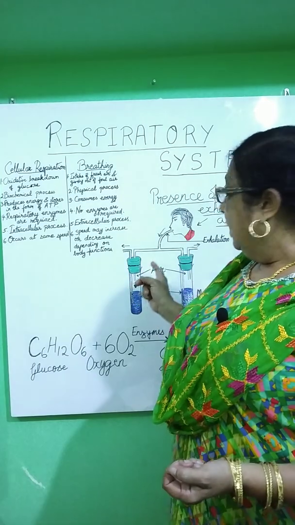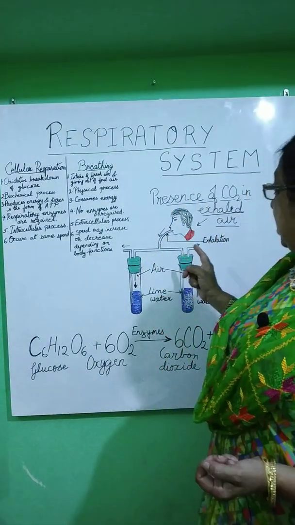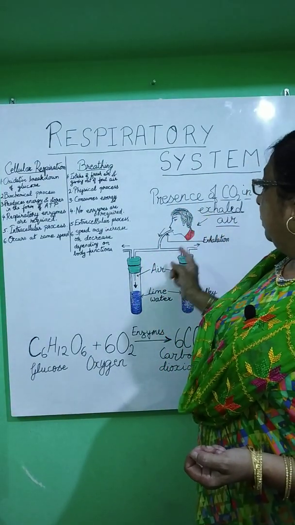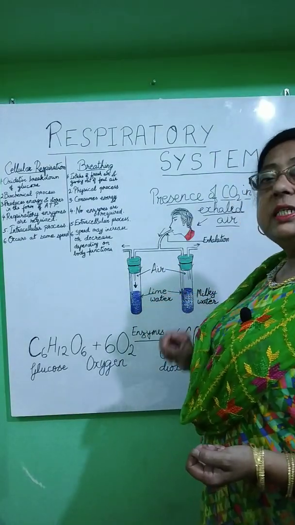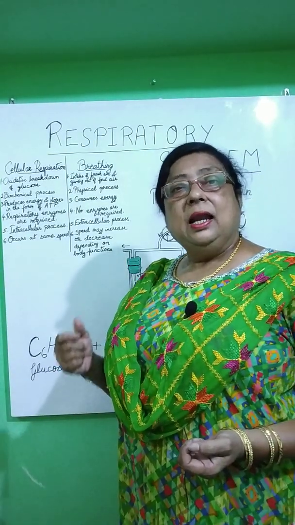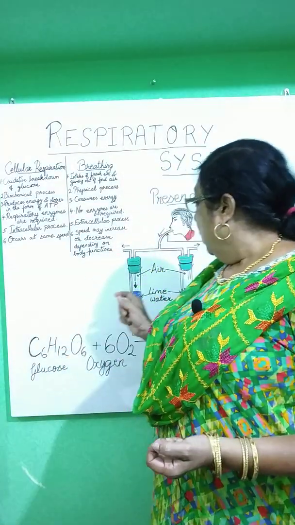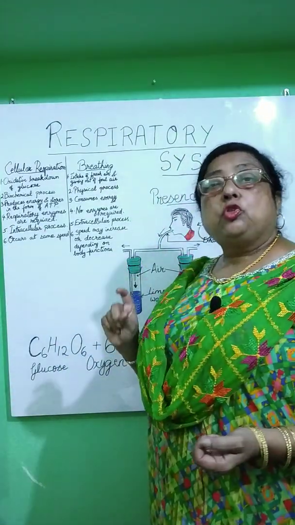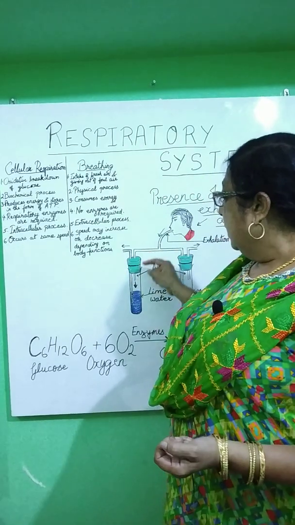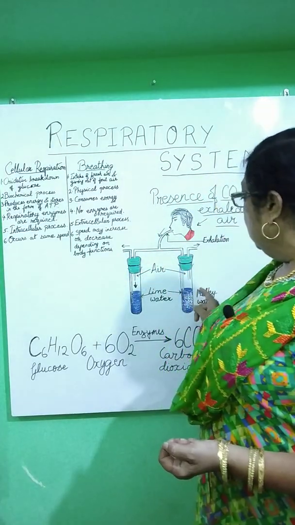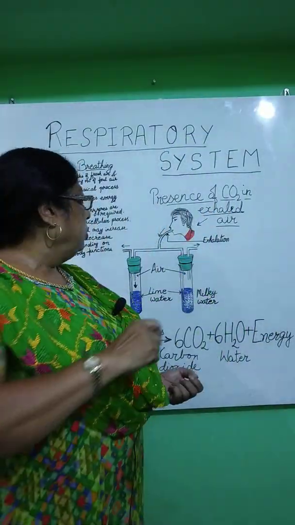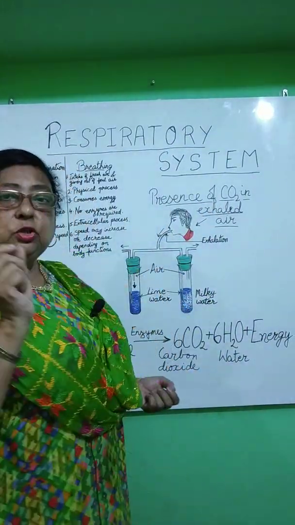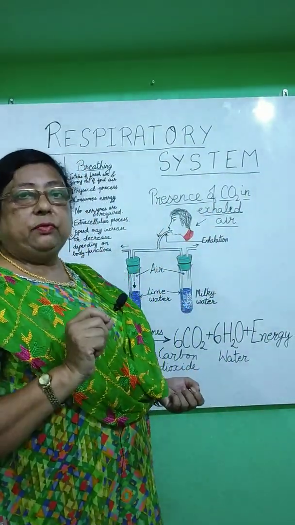The picture is given. We take two test tubes and fill half of each with freshly prepared lime water. Then we take two stoppers and insert them in the two test tubes. These two stoppers have two holes in each of them.